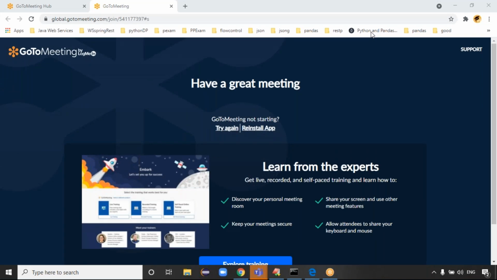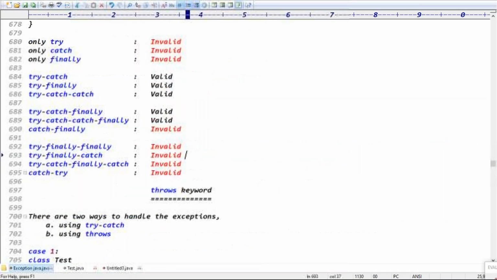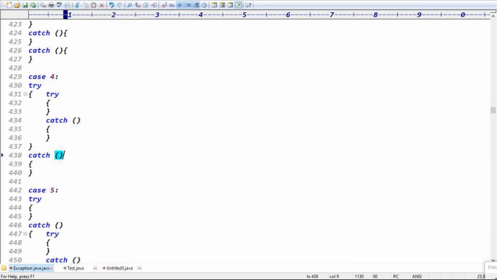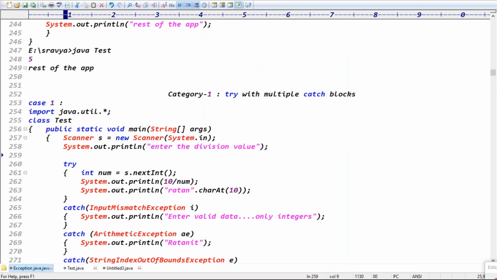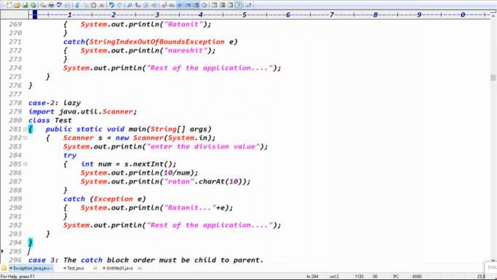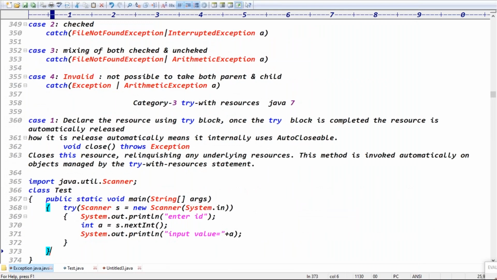Guys, in the try-catch block, we have small things pending. Let me take that first pointer. In the last class, how many catches were completed? Category 1 is try with multiple catches, right? And category 2 is what?